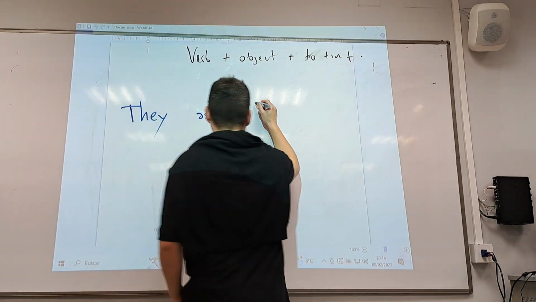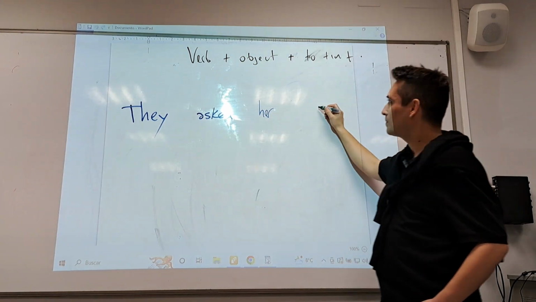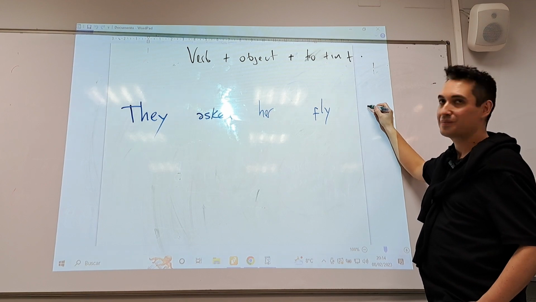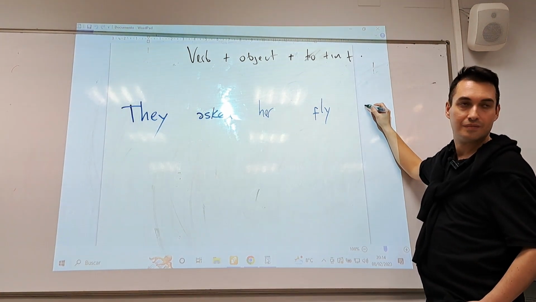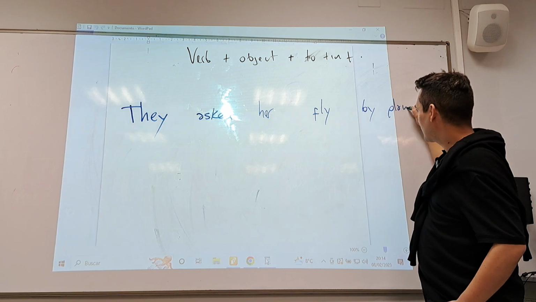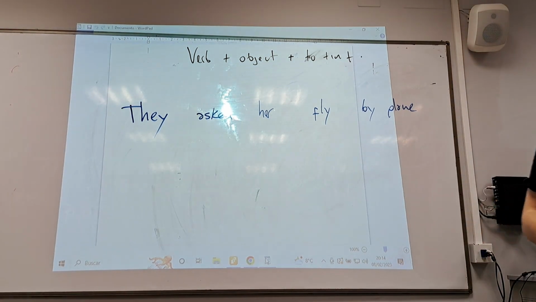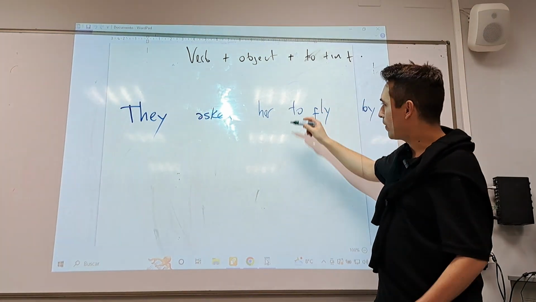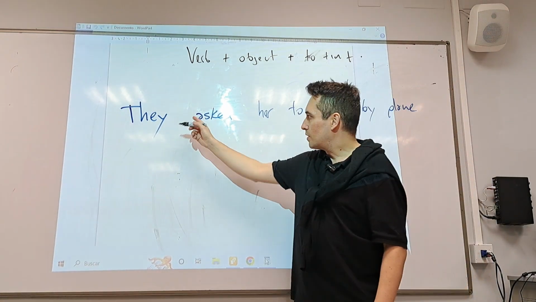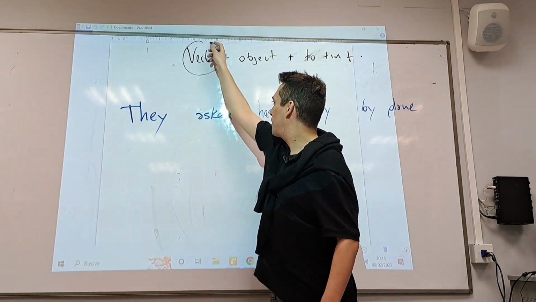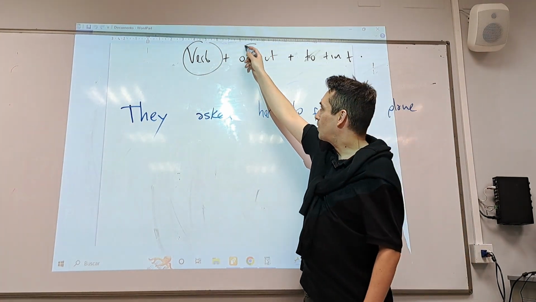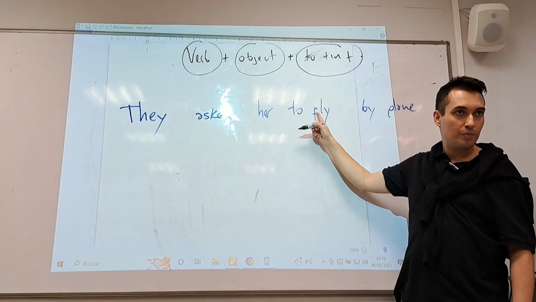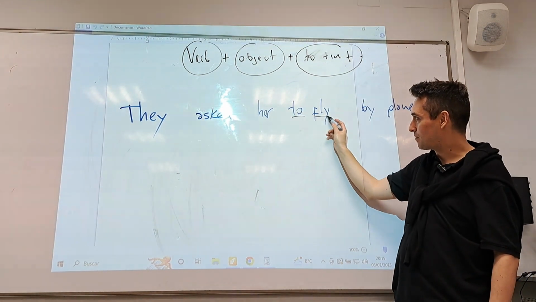They asked her to fly by plane. Okay, what is the mistake now? Maya? There's one mistake. They asked her to fly. And this is what we have here. Ask, verb. Her, object. To fly. To plus infinitive. Yeah? To plus infinitive.